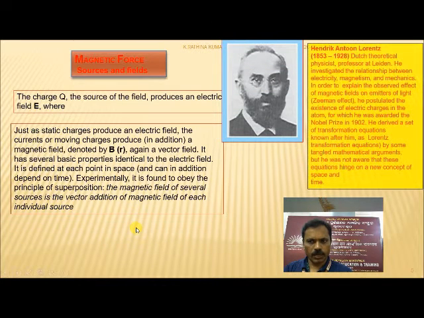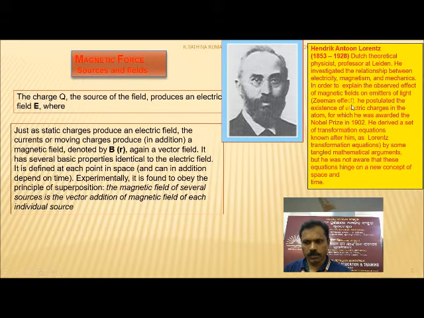This is a photograph of Hendrik Antoon Lorentz. Lorentz gave the equation for the magnetic force. He lived from 1853 to 1928, a Dutch theoretical physicist and professor at Leiden. He investigated the relationship between electricity, magnetism and mechanics in order to explain the effect of a magnetic field on emitters of light, that is the Zeeman effect.